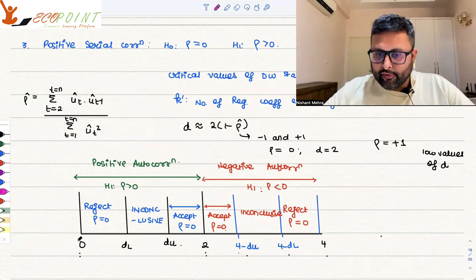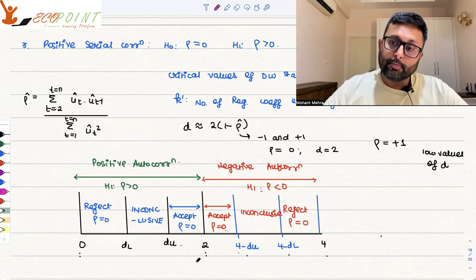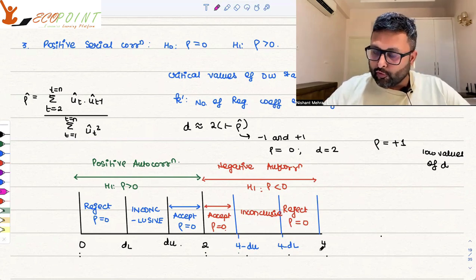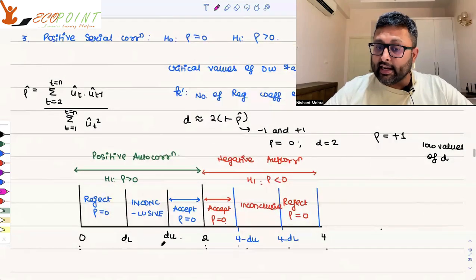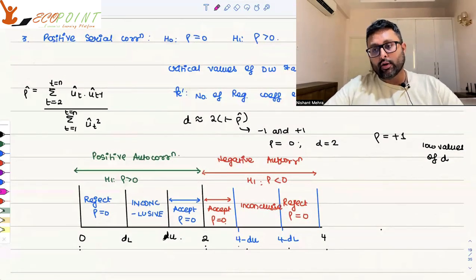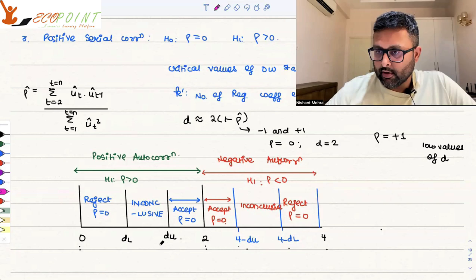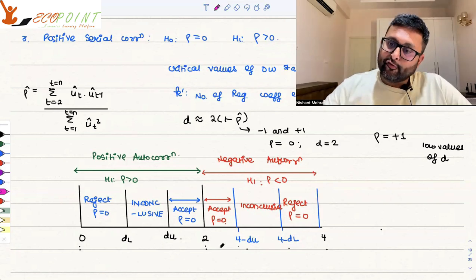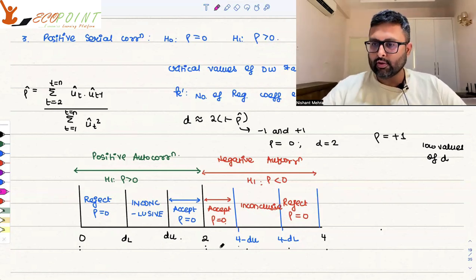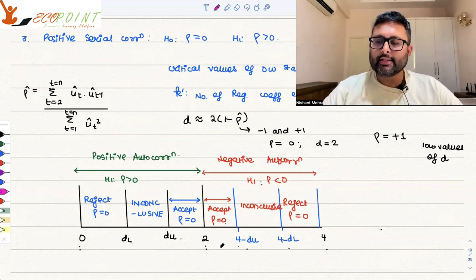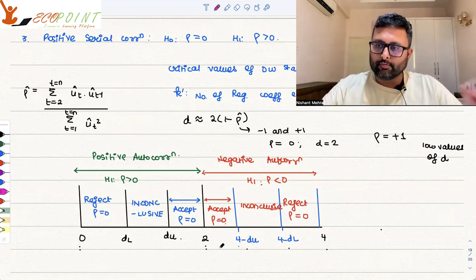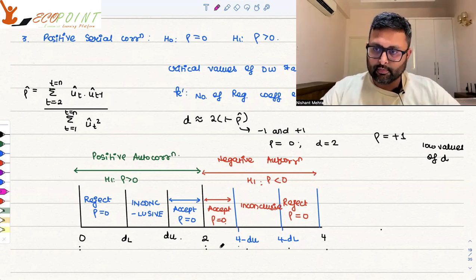If d lies from 0 to 2, you will check for positive autocorrelation. From 2 to 4, negative autocorrelation. DL and DU are the lower limit and the upper limit. For negative autocorrelation, you will write 4 minus DL and 4 minus DU. There is a d table also which is given. Generally they don't give you the d table, but they give you the values which are required.